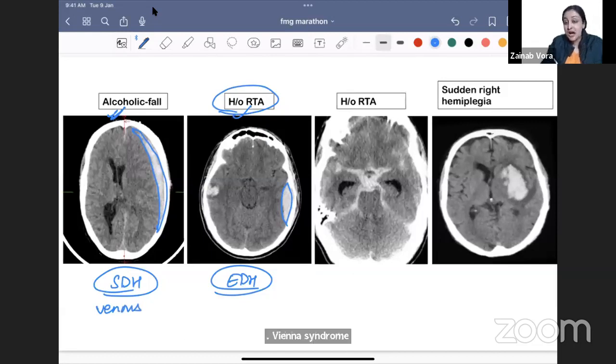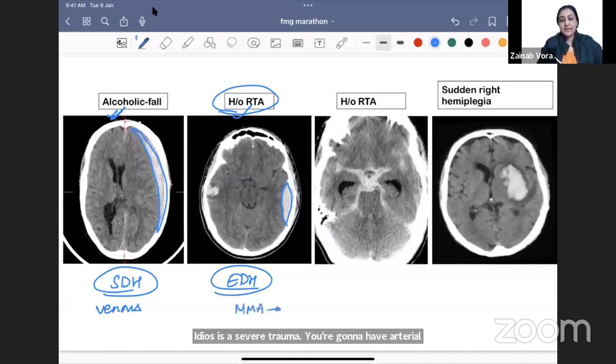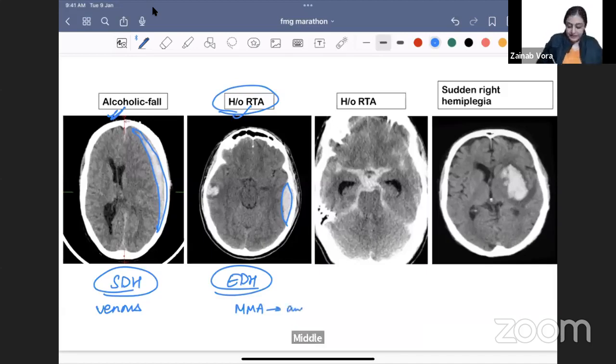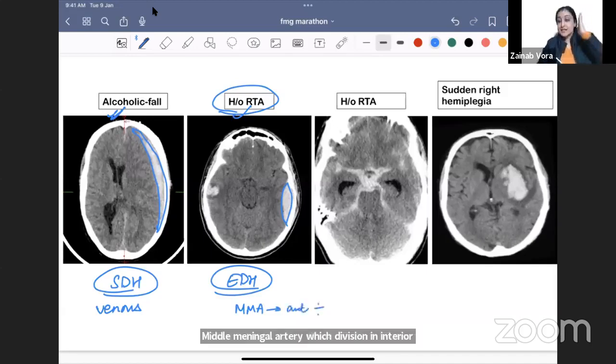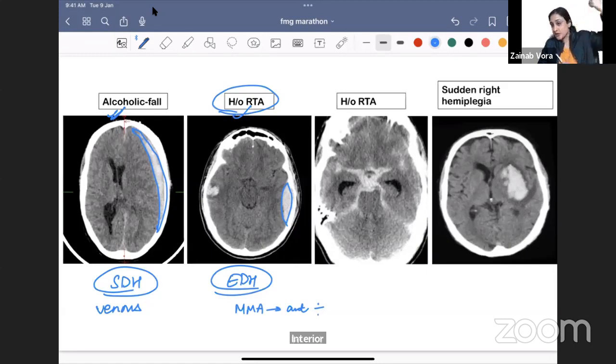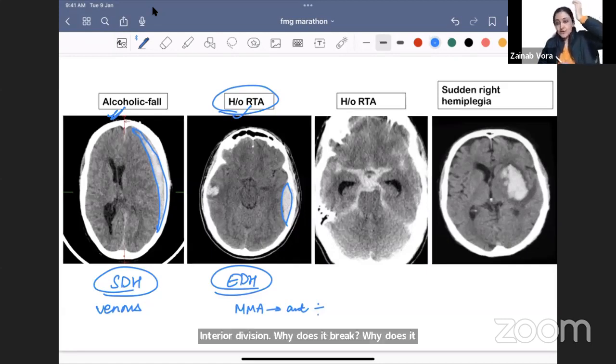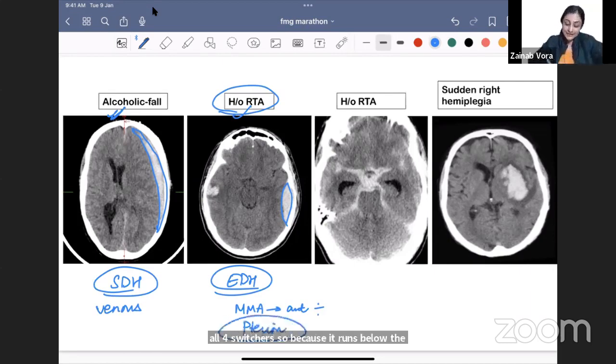If I ask you which artery, the middle meningeal artery, which division? Anterior division, posterior division? Anterior division. Why does it break? It ruptures because of trauma to the pterion, right? So the MMA runs just below the pterion, which is the point of meeting of all four sutures. Because it runs below the pterion, whenever there's a pterional fracture, there's going to be EDH. Lucid interval is more typical with EDH or SDH?